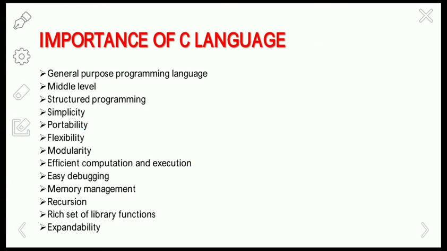So the next one is recursion. C supports recursion, which is a technique where the function calls itself again and again until a condition is satisfied. And it has a rich set of library functions. These functions provide ready-made functionality to users, and it also supports graphic programming. So it has a set of library functions.